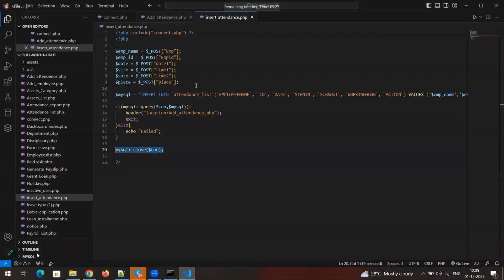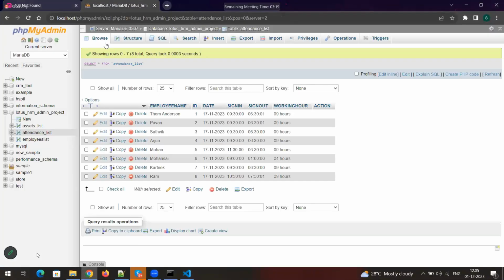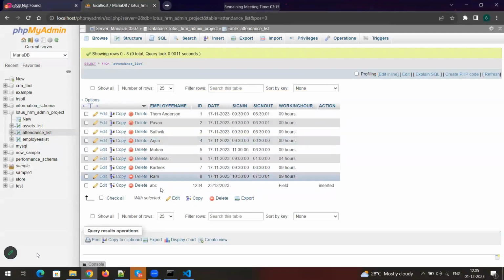Add attendance has a spelling error. The file name also has a spelling error. That's why it's not giving me results. You can see the attendance should be inserted. You can see it, but the time is not inserted. Why?